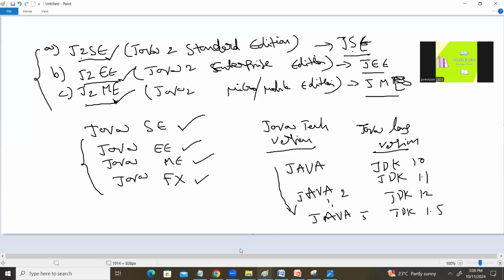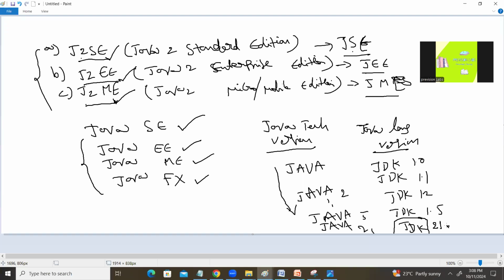Now let's see, as we just observed, this is Java 21, and the programming language version is JDK 21. JDK is Java Development Kit. It contains JRE and inside it the JVM.